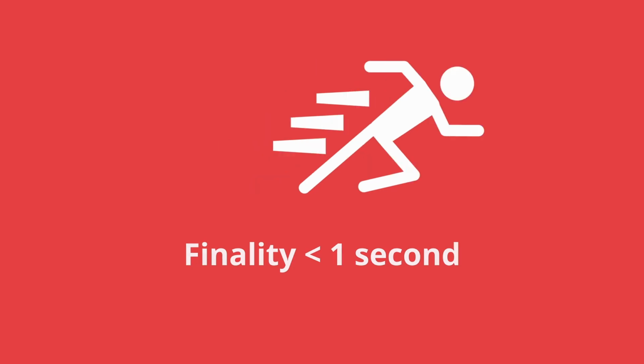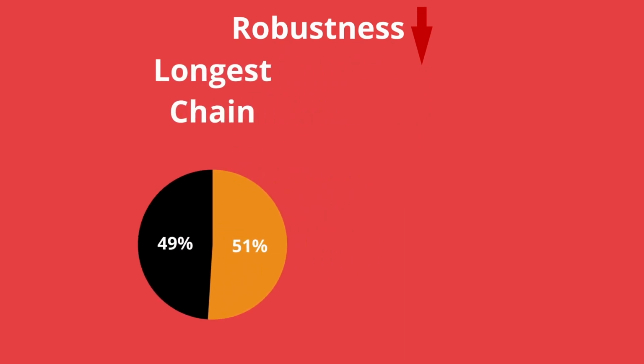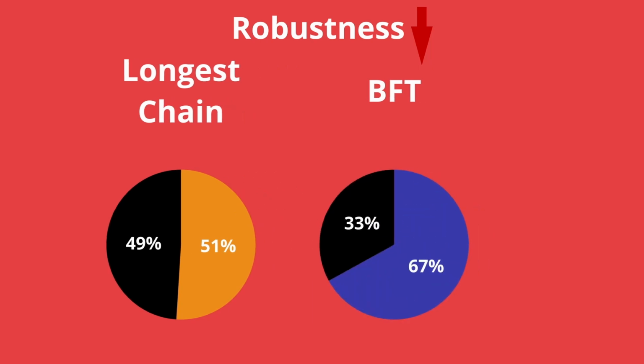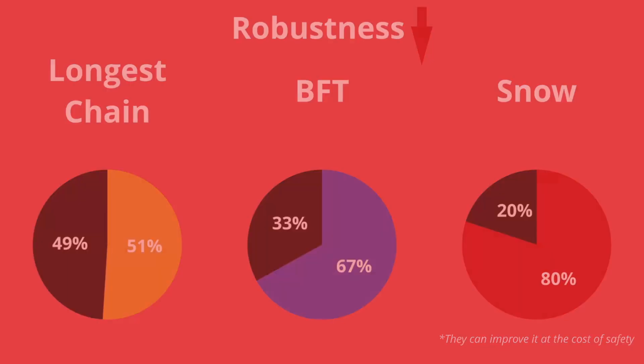The big advantage of snow-based consensus methods is that they can be extremely fast. If there are no conflicts, you can easily run many subsampling rounds quickly and come to consensus in under a second, which is incredibly fast for a cryptocurrency, especially as this can be done even with a large number of validators. However, they do have some downsides. Firstly, they do sacrifice some robustness to achieve this speed and decentralization. Longest chain wins models can typically survive with 51% honest validators, BFT models with 67%, but it looks like snow-based consensus methods need 80% honest validators to guarantee liveness.